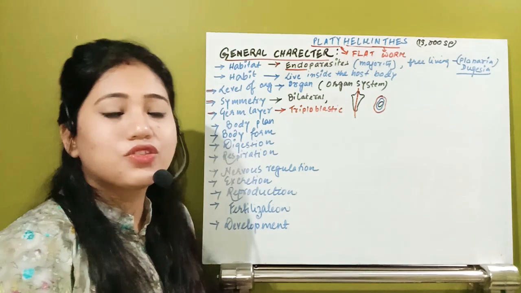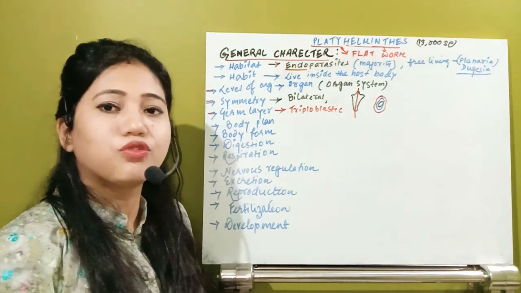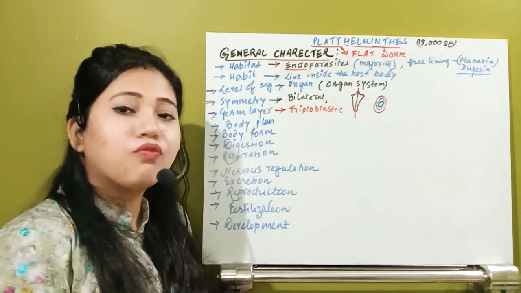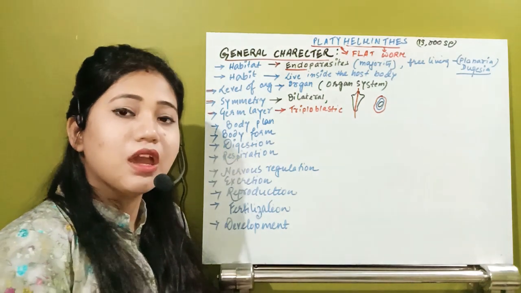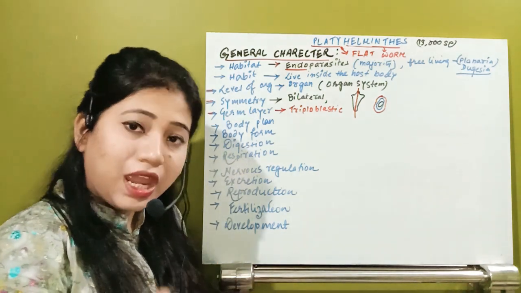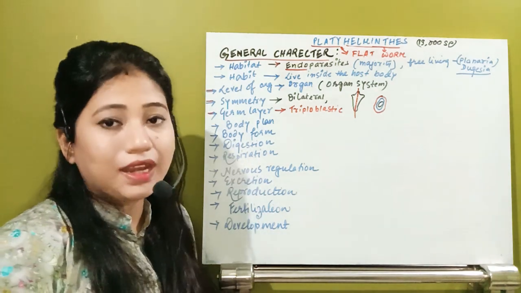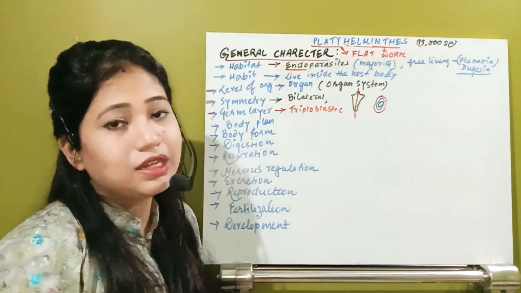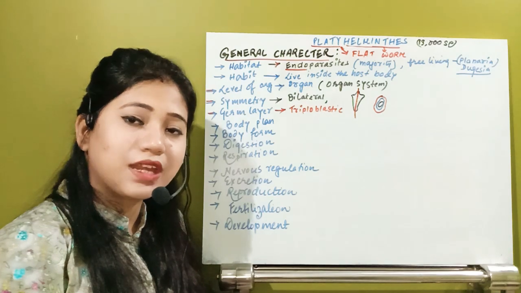Now come to the next one, that is body plan. Whenever it comes to body plan, we also have to know about the digestion. So in that organism, what type of digestive system is present? See, digestive system means, do they have a mouth and anus separately? Do they have an alimentary canal? What is the plan actually? In this group of animals, the body plan is a blind sac. Once again, like the ctenophores you have studied, right?